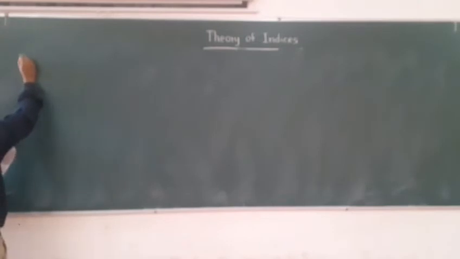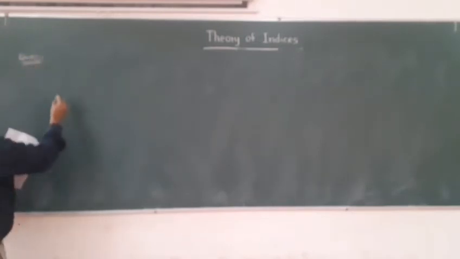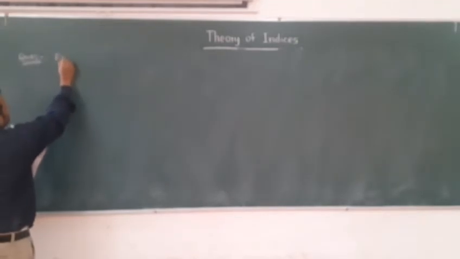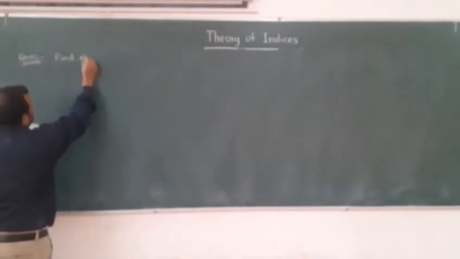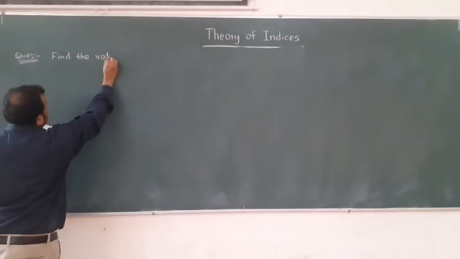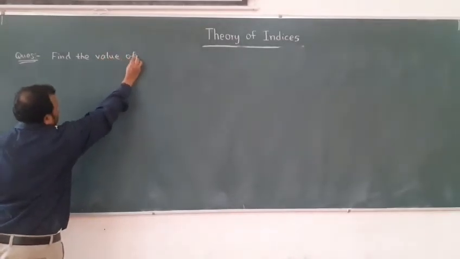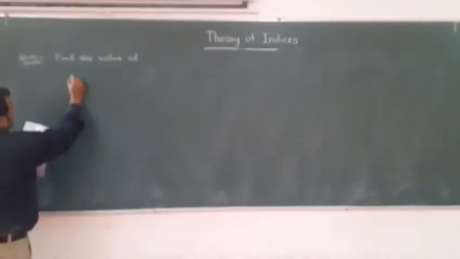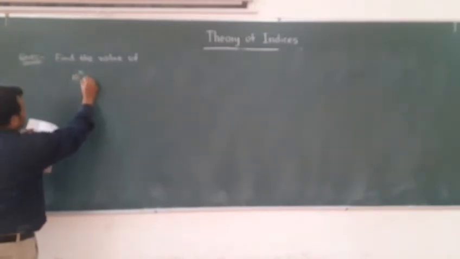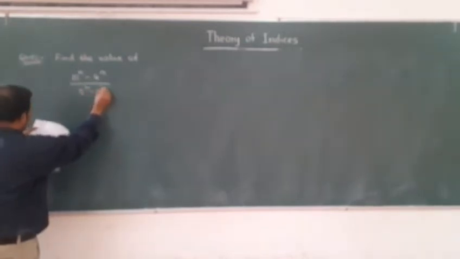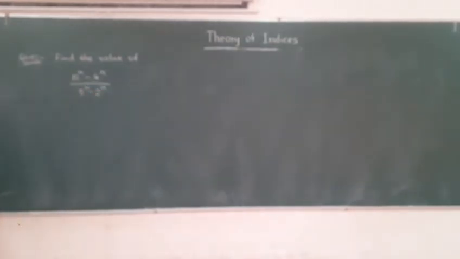The next question is, find the value of 10 to the power n minus 4 power n divided by 5 power n minus 2 power n. Now look here, very simple question this is. This we can write as,